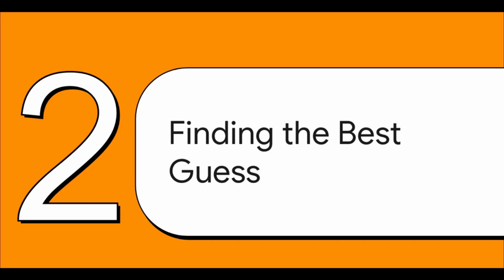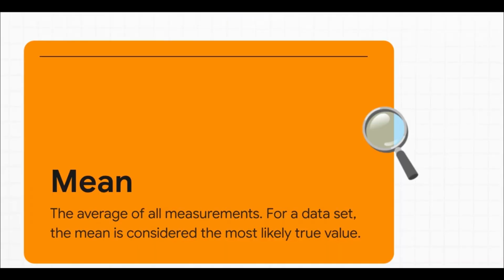Okay, so if we're stuck with all this random noise, how do we even begin to find an answer we can trust? Let's grab our first tool from the toolbox and figure out how to pull one solid number out of a messy pile of measurements. And our first tool is something you definitely already know, the mean. You know, the average. You just add up all your different measurements, divide by how many you took, and voila. That number is our single best guess for the true value. It's the starting line for everything else we're going to do.